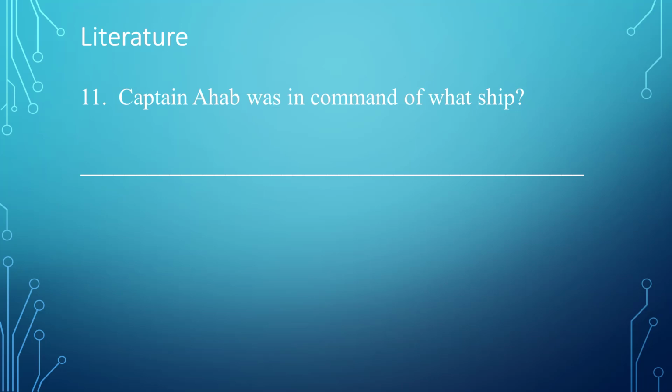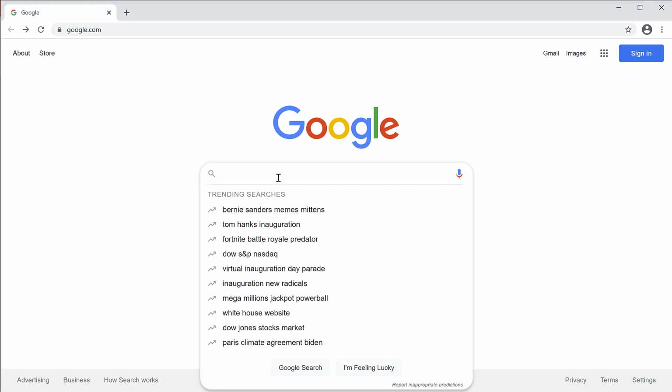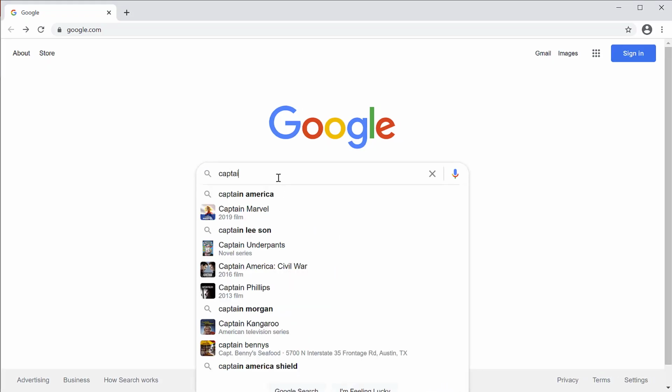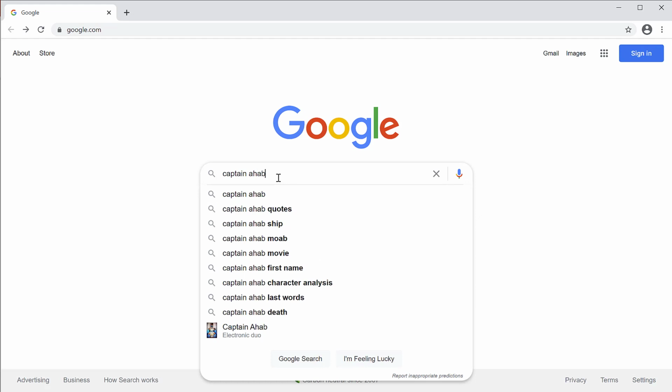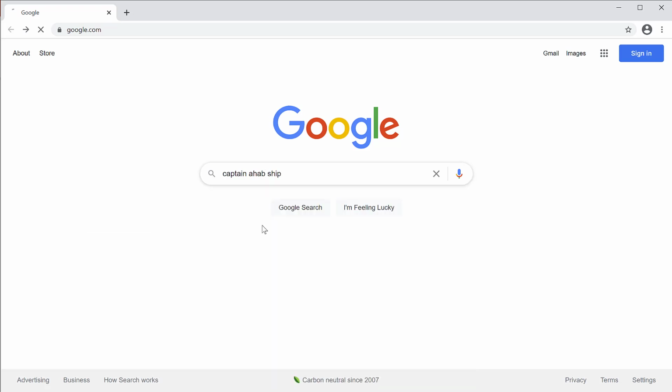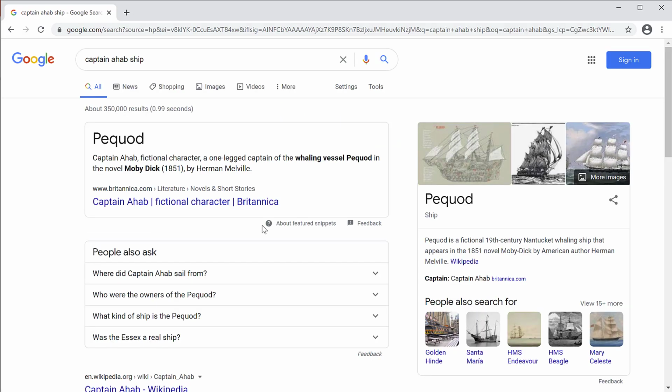Third question. Captain Ahab was in command of what ship? Okay, this one should be simple. A simple one search problem. Let's see if that is true. I will Google Captain Ahab and I see one of the suggestions further down in the list is ship. So I will click on that. The answer is Pequod. That was nice and quick.